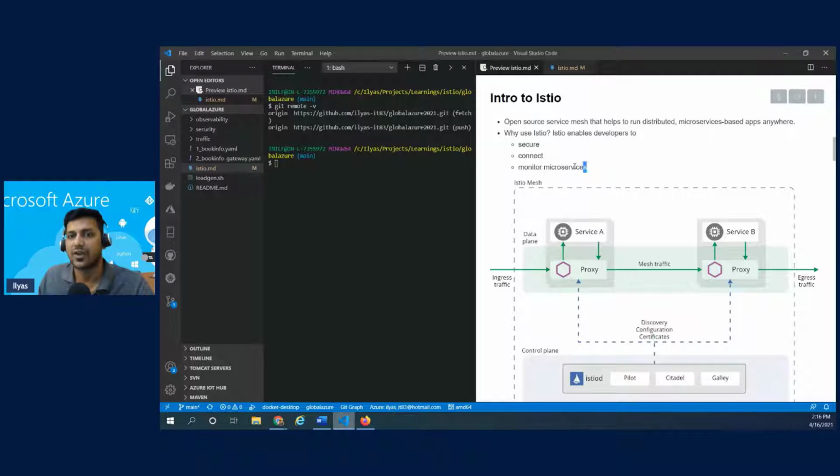Now, Istio addresses three major areas. One is, of course, securing our workloads, right? Because it is very important that we secure microservices and avoid any threat surface or any malicious player accessing our microservices or injecting data and so on. So it is very important that we secure our clusters.